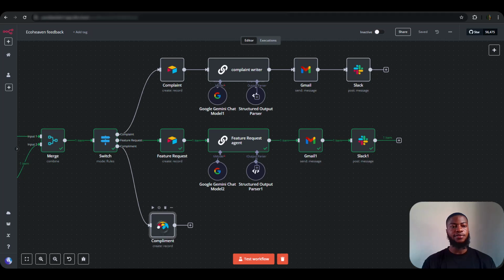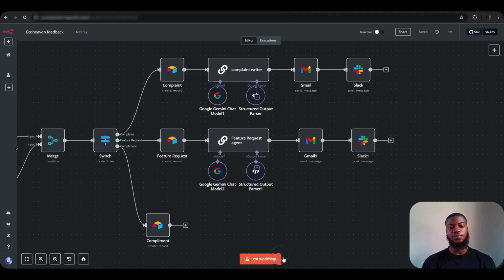The last part of the workflow is to configure the compliments. Yeah, that's the last part of the workflow, so let's go ahead and do that. I'm going to run another compliments message into this workflow to be able to continue configuring the other nodes. So let me clear the message here. I'll go ahead and copy the compliment message and run it into the workflow.